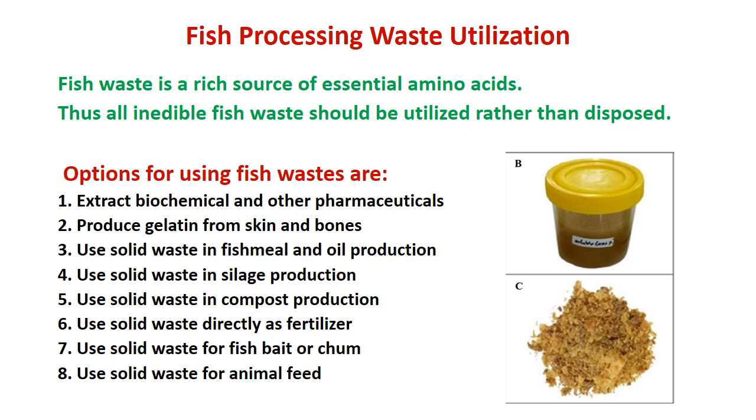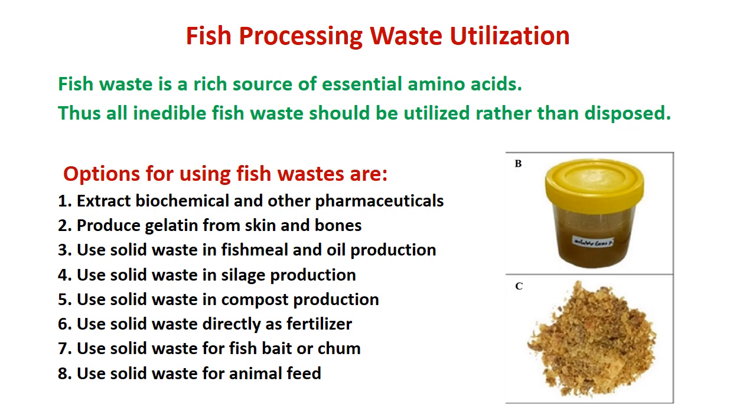Here we will see the fish processing waste utilization, the scope. The fish waste is a rich source of essential amino acids. Thus, all inedible fish waste should be utilized rather than disposed of. The options or scope for using fish wastes are extracting biochemicals and other pharmaceuticals, produce gelatin from skin